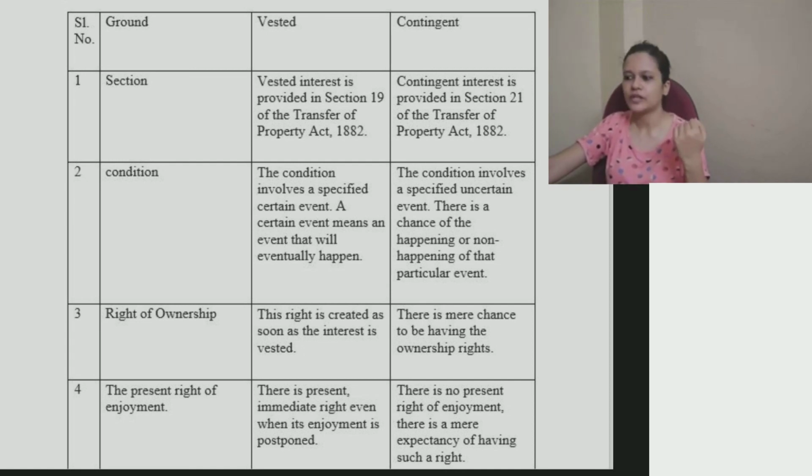But with regard to contingent interest, what happens? There is no present right of enjoyment. There is a mere expectancy of having such a right. You can just expect that, okay, fine, maybe I will appear for boards, maybe I will be able to secure 100%, and maybe I will eventually get the property, but we are not sure about it. So that is the basic difference between vested and contingent interest.